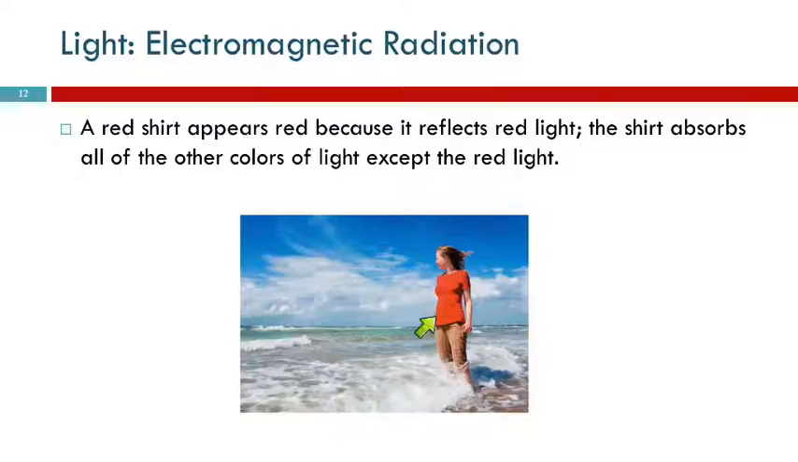When we see something that's red, here this woman's wearing a red shirt, we perceive this shirt as being red because the shirt is reflecting the red light and absorbing the other colors of light. So the sunlight hits the shirt. What bounces off and comes to our eyes is the red, and the other colors are absorbed. If you see something that's blue, it's reflecting blue, and it's absorbing the other colors.